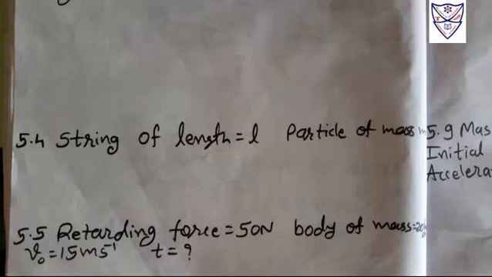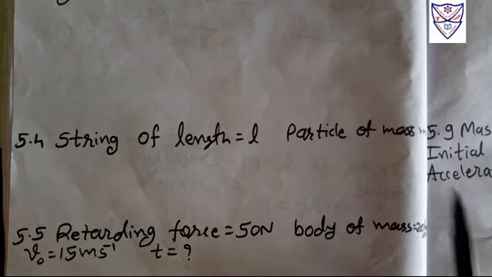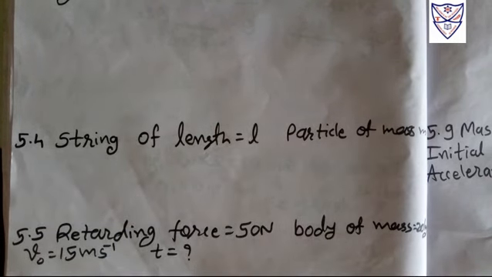In this numerical, we have a string of length L, and on one end of that string we join a particle which has some mass, and the other end is fixed. This string is rotating in a circle.